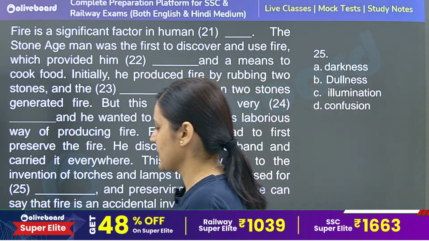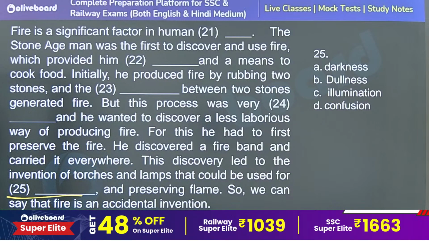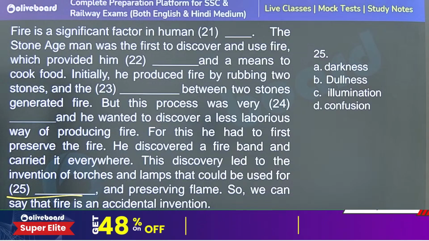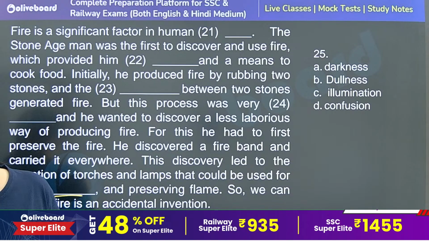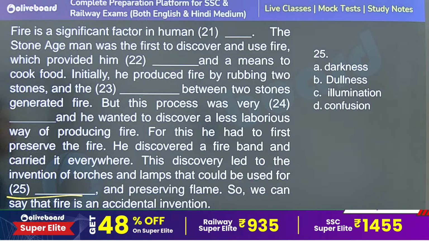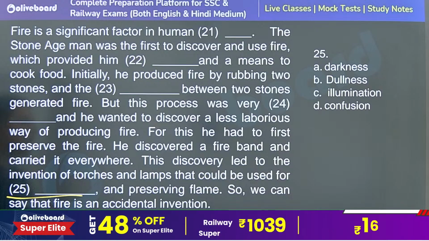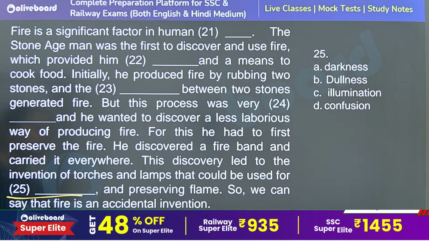25. This discovery led to the invention of torches and lamps that could be used for dash, so you can definitely use them for illumination. Option number C is the correct answer.